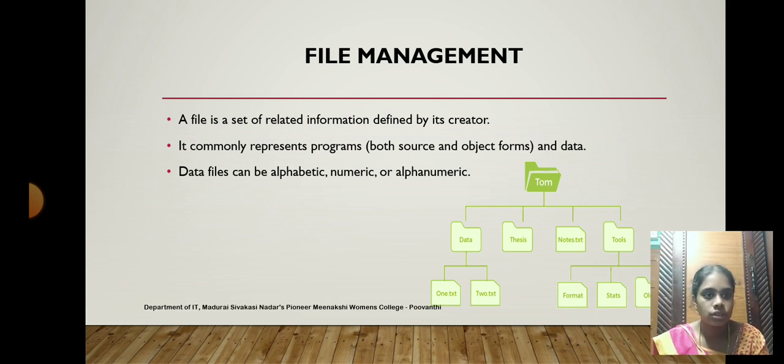Here there is a directory structure. There is a directory named Tom, which has three directories and one file. Data, thesis, and tools are directories, and notes.txt is a text file. Then 1.txt and 2.txt are also text files, which come under the data directory, and format, states, and other documents come under the tools directory.